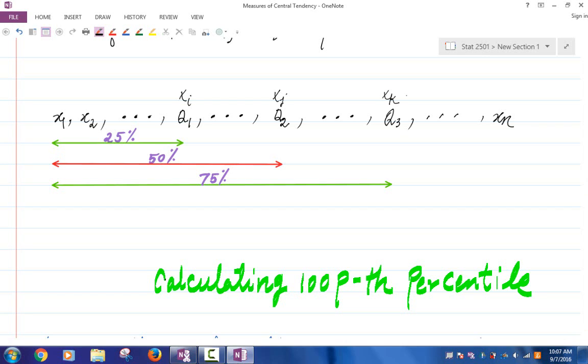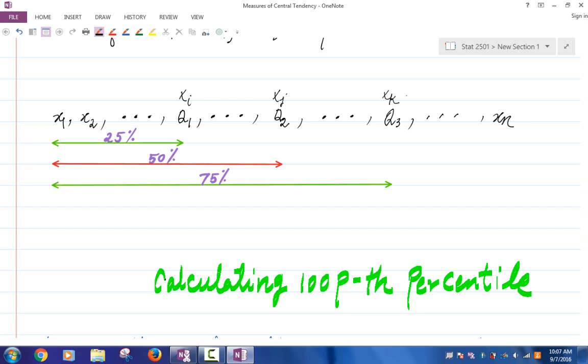In the picture that I made, I have Q1, Q2, Q3 in the middle. Q1 is the 25th percentile, Q2 is the 50th percentile, Q3 is the 75th percentile. This is a picture I made to put it in my head to remember what Q1, Q2, Q3 are.